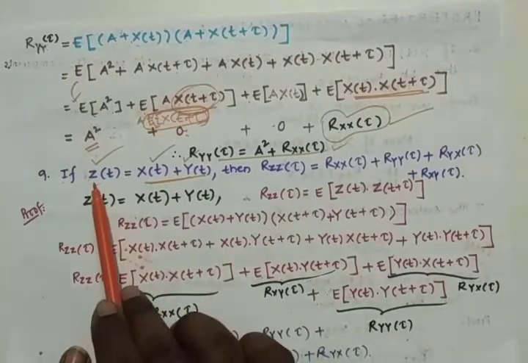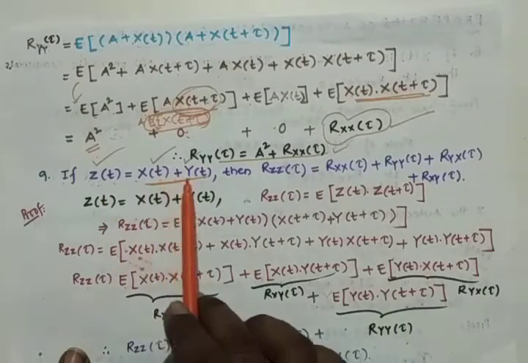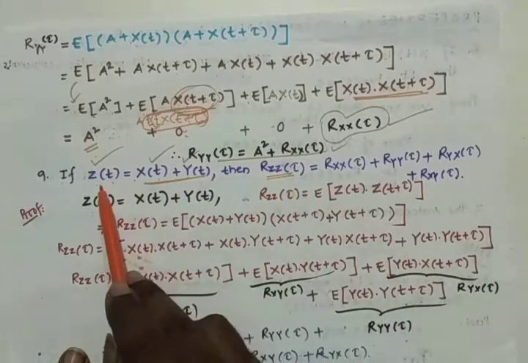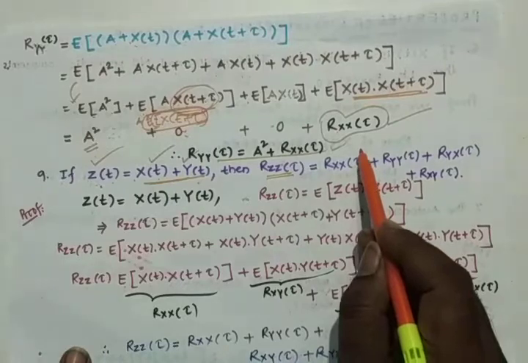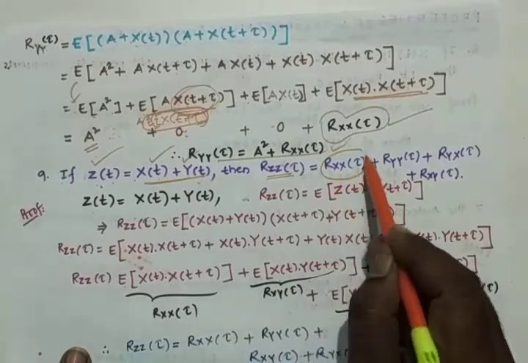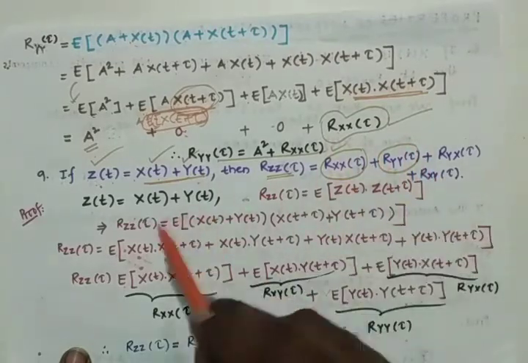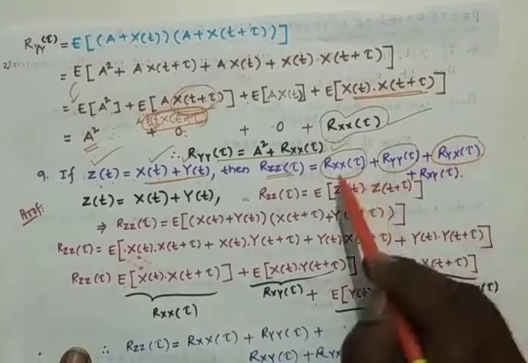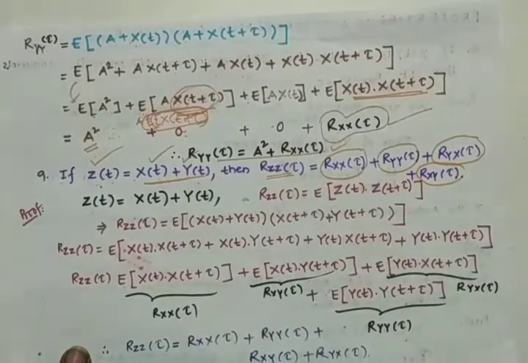So we are going with the condition that a random process z of t is equal to x of t plus y of t. Then the autocorrelation function of z of t is equal to the autocorrelation function of x of t, the autocorrelation function of y of t, and the cross correlation functions of the y components and x components, and of the x components and y components. We have to prove this.